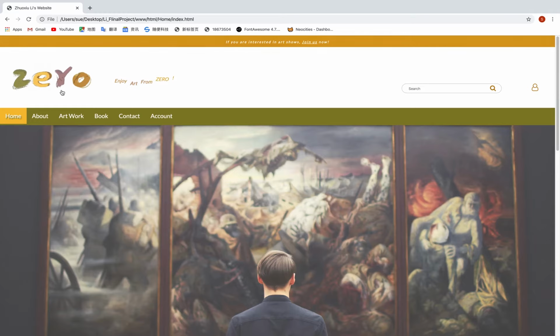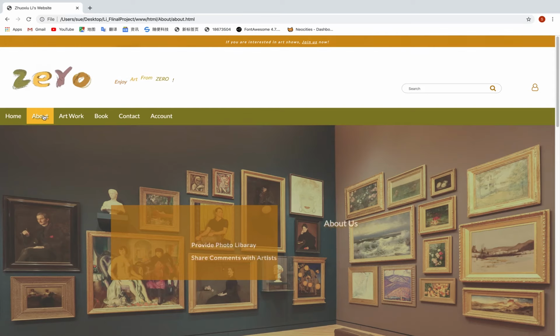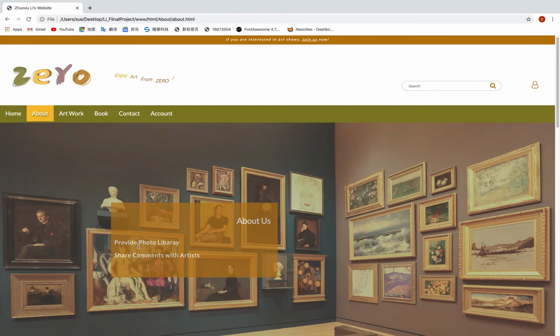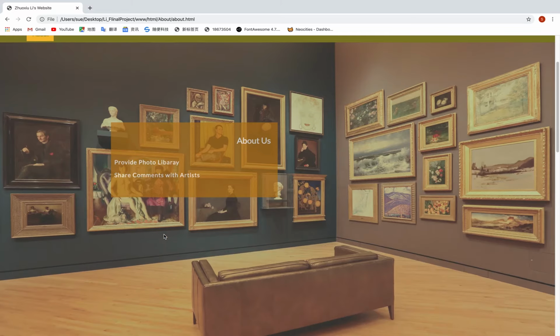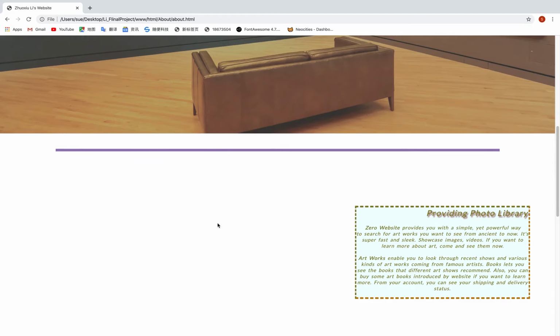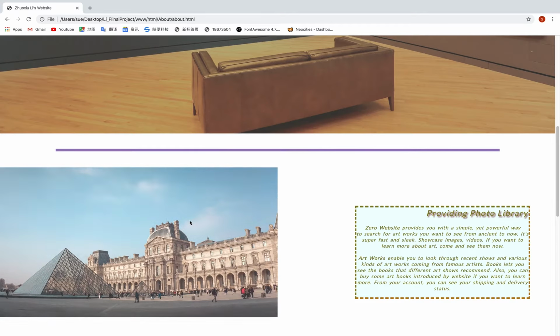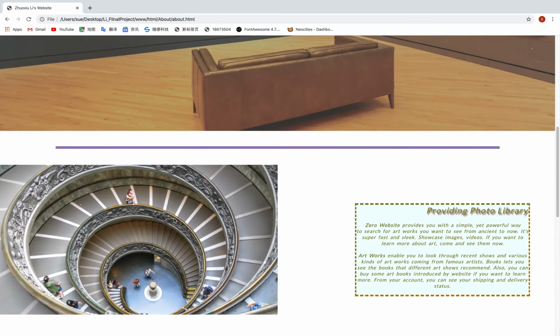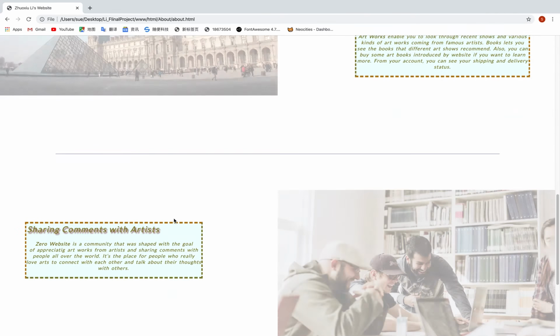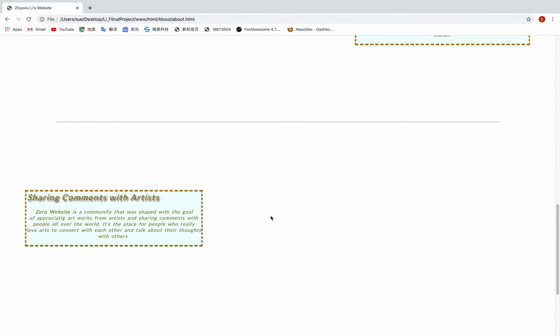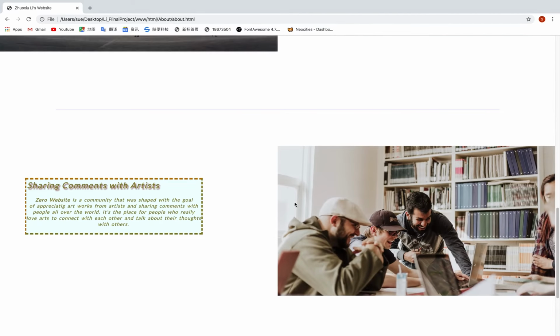The second part of my website is about. This introduces 2 main functions of my website, which are providing a photo library and sharing comments with artists. When going down, I can see the first image slide shows the art museums that my virtual company cooperated with. The second slide shows the users sharing comments with each other, and everyone can be an artist. The last part is the footer.